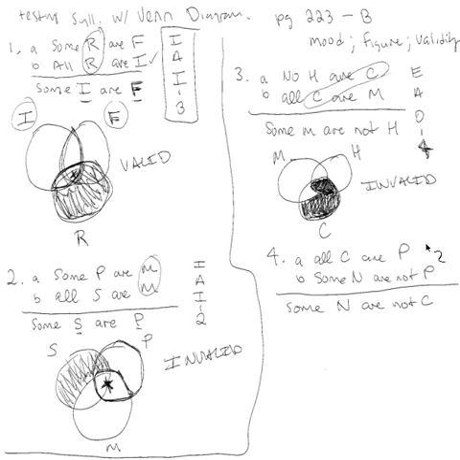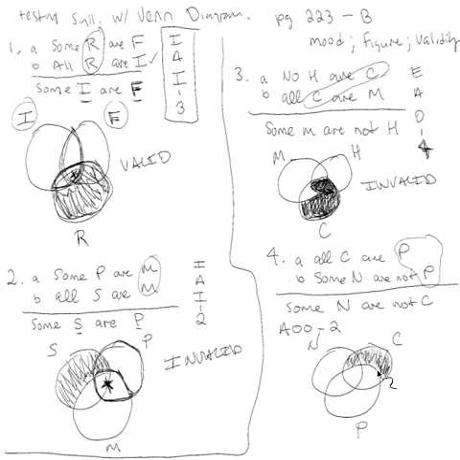And we see the middle term here is P on this side. So, that's going to be a 2. So, this is AOO-2, right? AOO-2, yep. And we're going to diagram this here using our 3 terms. P is the middle term, C is the major term, and N is the minor term. Let's go ahead and diagram the universal first. So all C are P. Diagram it like this.